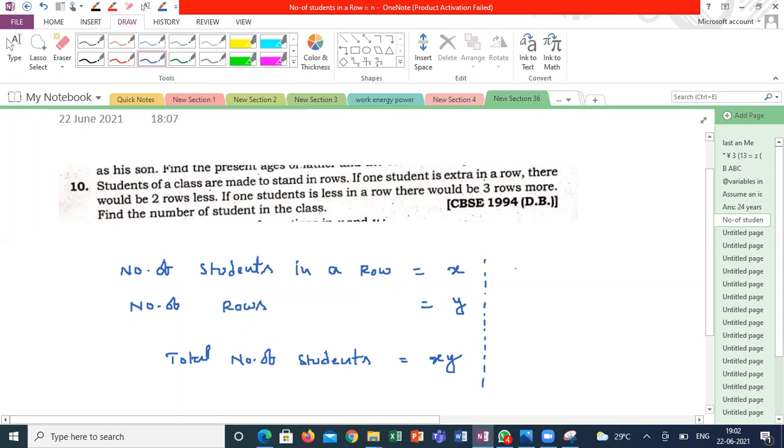Instead of taking X students in a row, if I take X plus 1 students in each row, my number of rows goes down by 2, so (X plus 1)(Y minus 2) will be equal to XY. This is my first equation. If one student is less in a row, X minus 1, and the number of rows is increased by 3, then (X minus 1)(Y plus 3) will be equal to XY. This is my equation number 2.